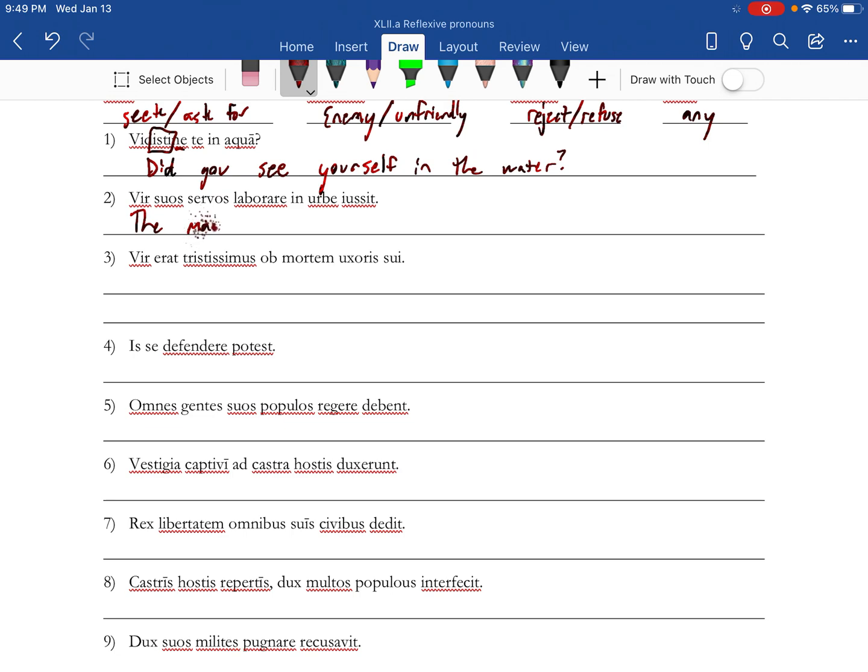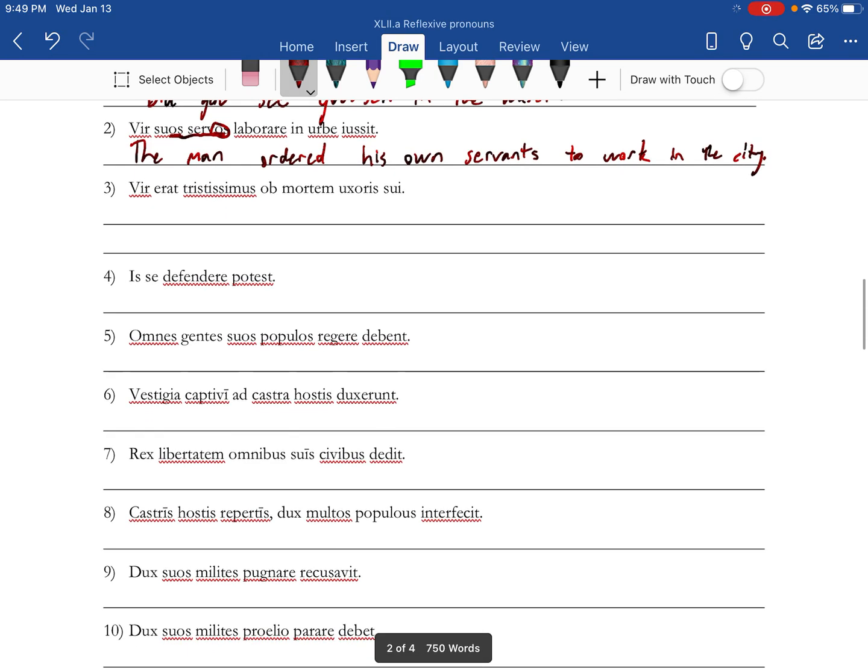Number 2, the man. Iussit is from iubeo, ordered. And we have this reflexive adjective going with the servants, both accusative. His own servants. All right, to work in the city. All right, we got a superlative there.